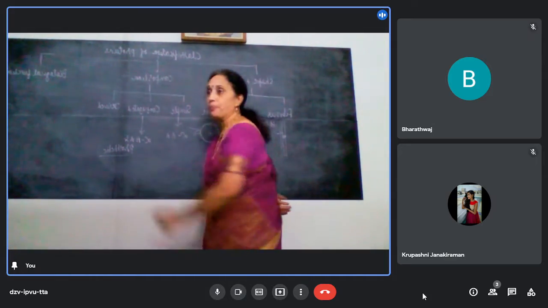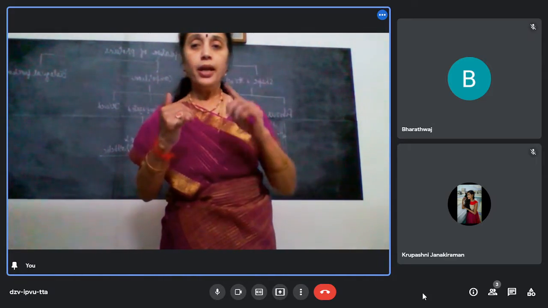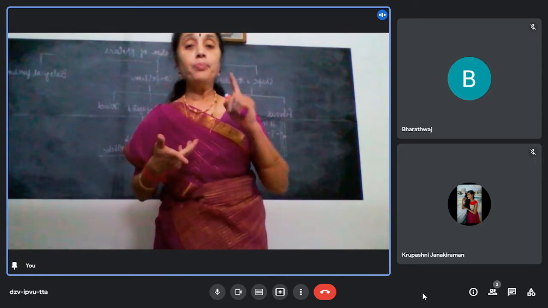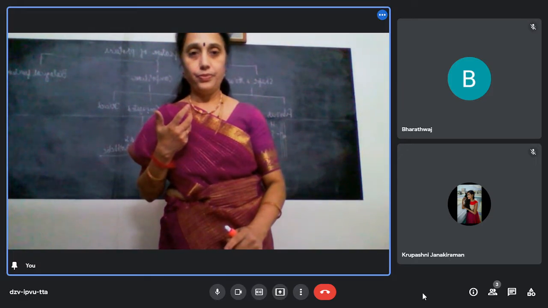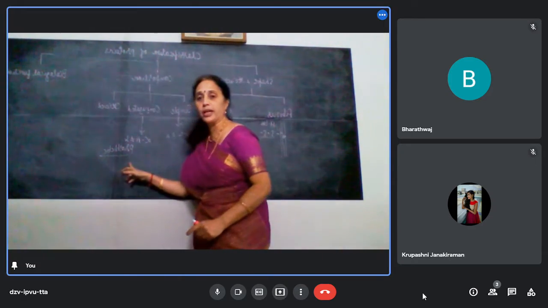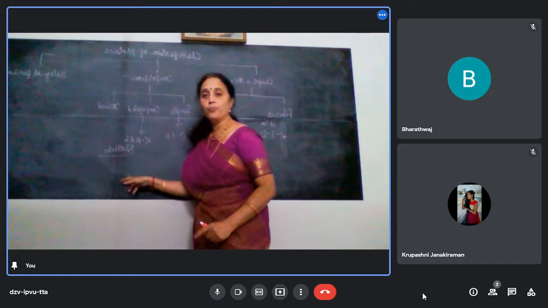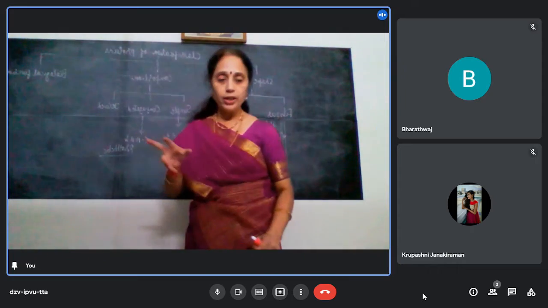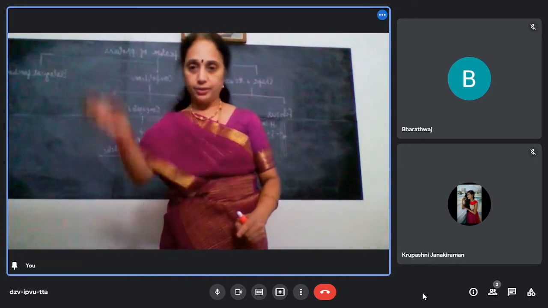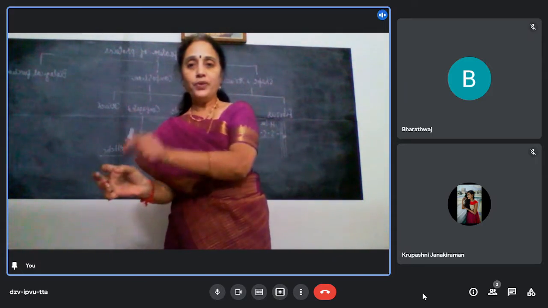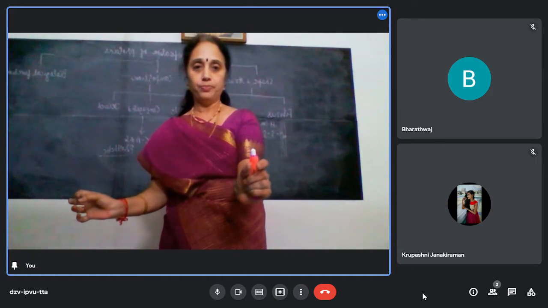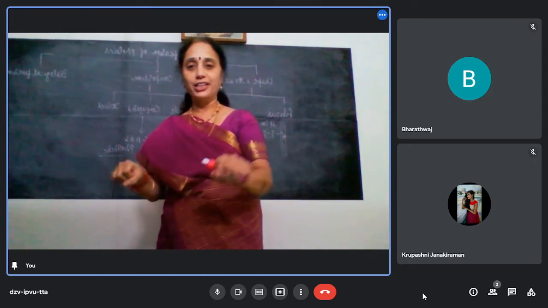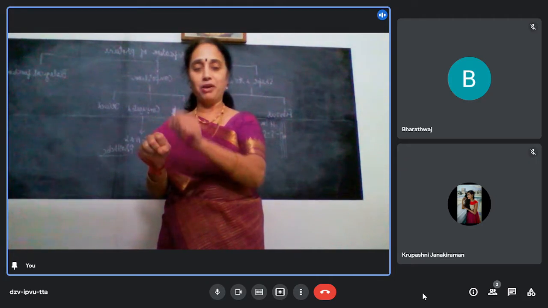For example, the prosthetic group can be a nucleic acid, a carbohydrate, a fat, or just a colored substance. Accordingly, you have nucleoproteins, chromoproteins, glycoproteins, lipoproteins. So conjugated proteins have one protein unit, one chain of amino acids, along with one prosthetic group, which will be joined like the joint trains you used to have.